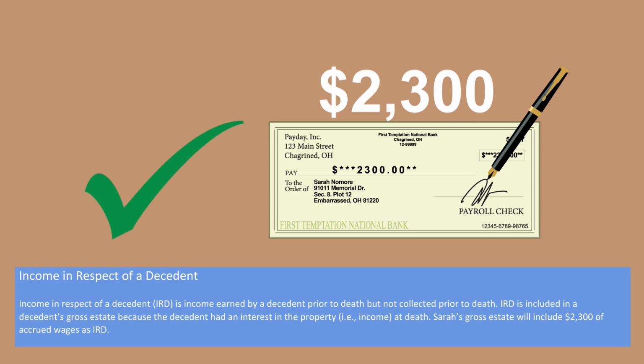So in this particular case, income in respect of a decedent, known as IRD, is income earned by the decedent prior to their death, but not collected prior to their death. So in this case, it's included in her gross estate because the decedent had an interest in the property, the right to receive it at her moment of death. Sarah's gross estate will include the $2,300 as accrued wages, so it's not only taxable to the estate as income, but then it will also be considered part of the value of the estate for estate tax purposes on that value.